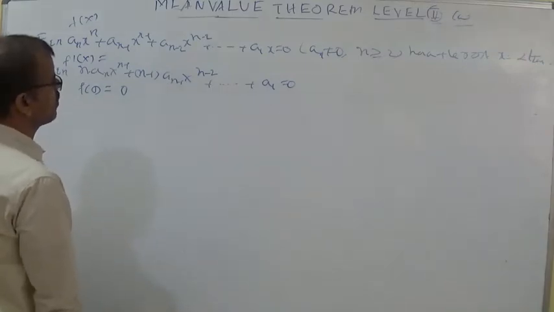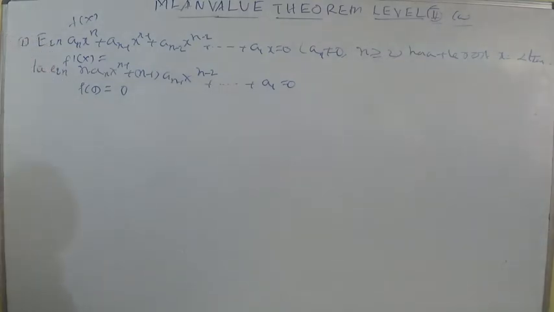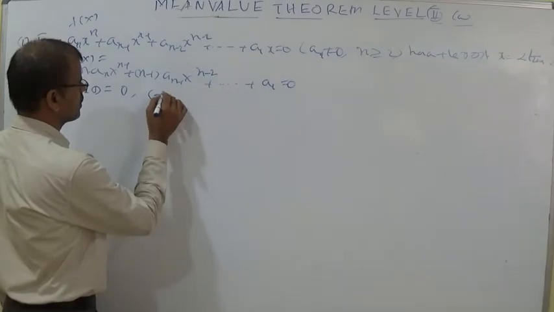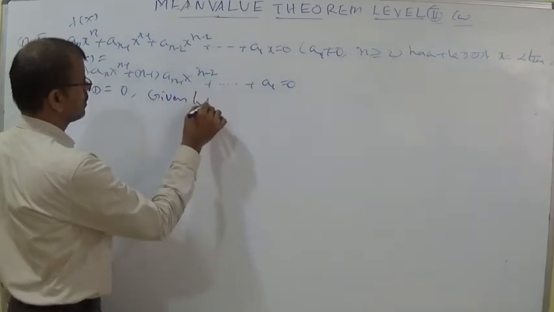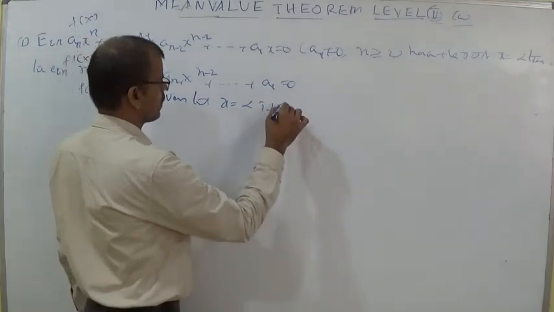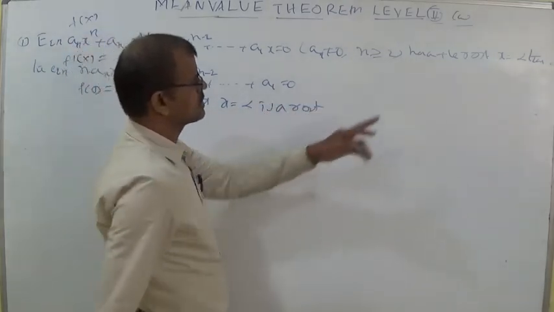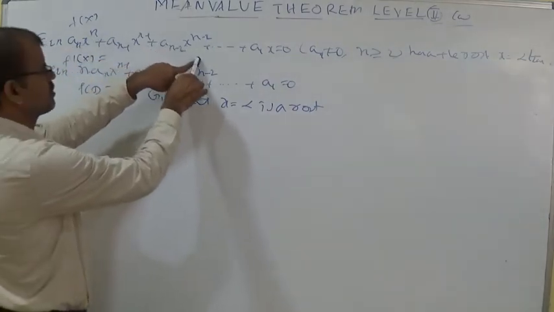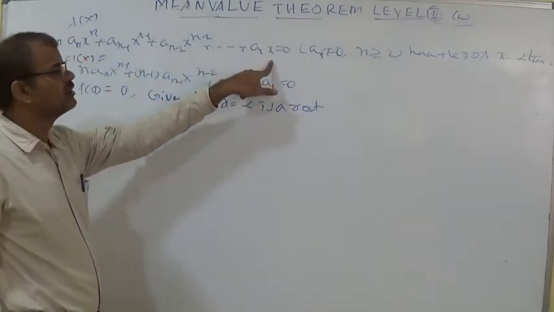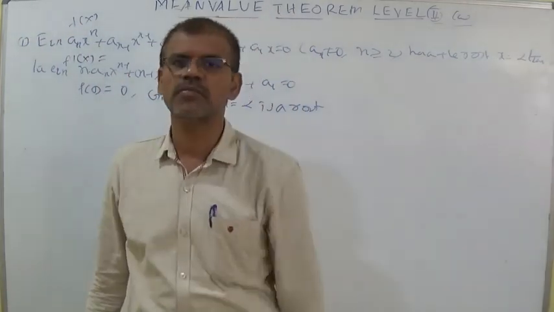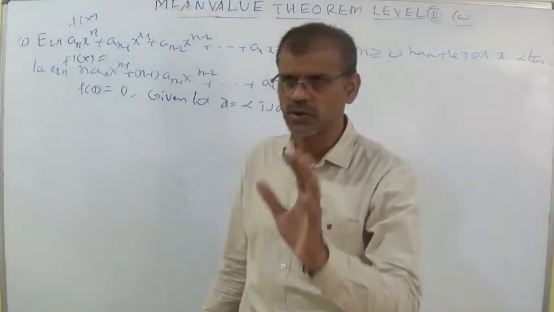He is saying that x is equal to alpha. Very good. Given that x is equal to alpha is a root, whenever you substitute x equal to alpha, alpha power n, alpha power n minus 1, alpha power n minus 2, so on, a_1 alpha. Whenever the value satisfies the given nth degree polynomial, you can say it is a root.